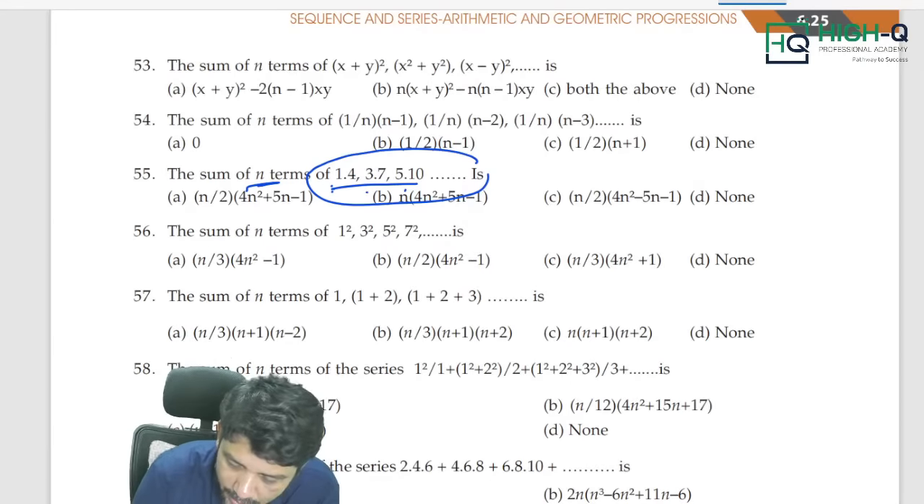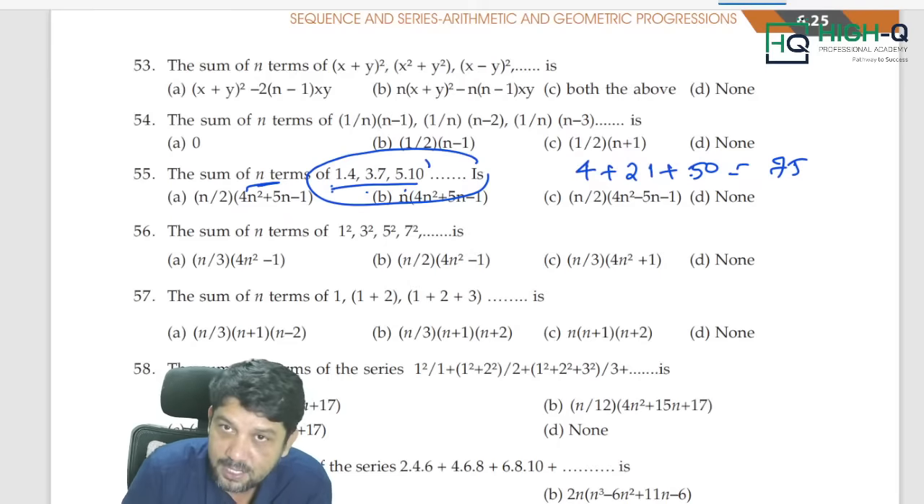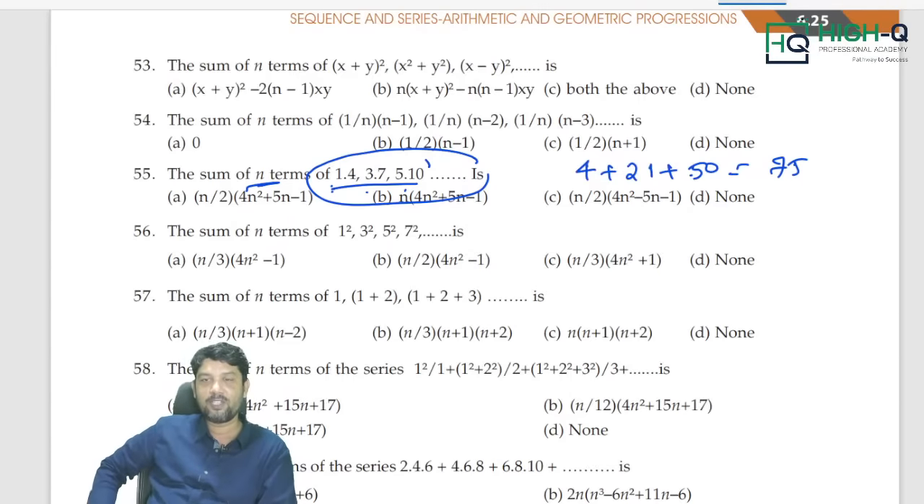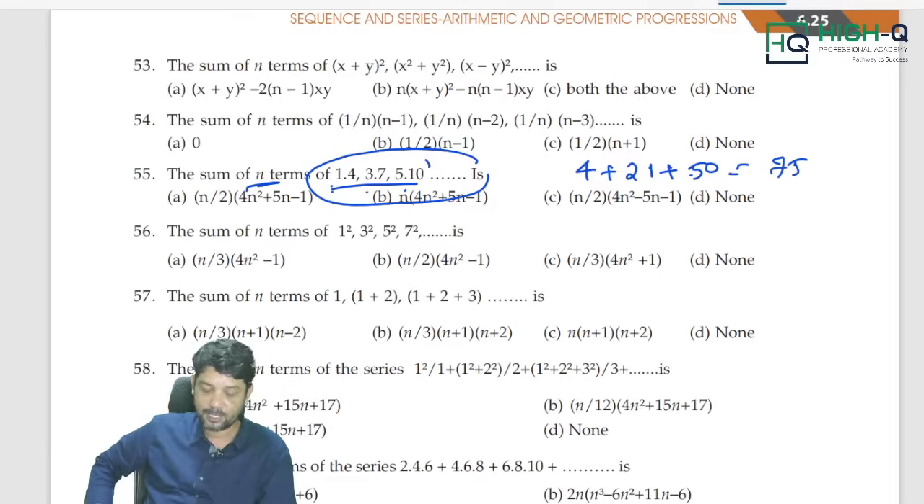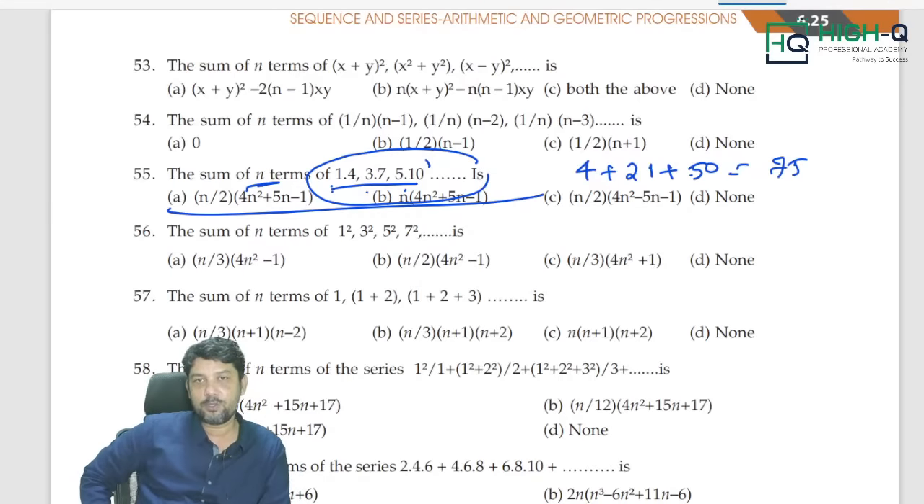What is it, sir? 1 into 4, 4; 3 into 7, 21; 5 into 10, 50. Add everything: 4 plus 21 plus 50, that is 75. So the sum of 3 terms is 75. Put n equal to 3 in the options. Whichever option gives you 75, that is your answer, my dear.